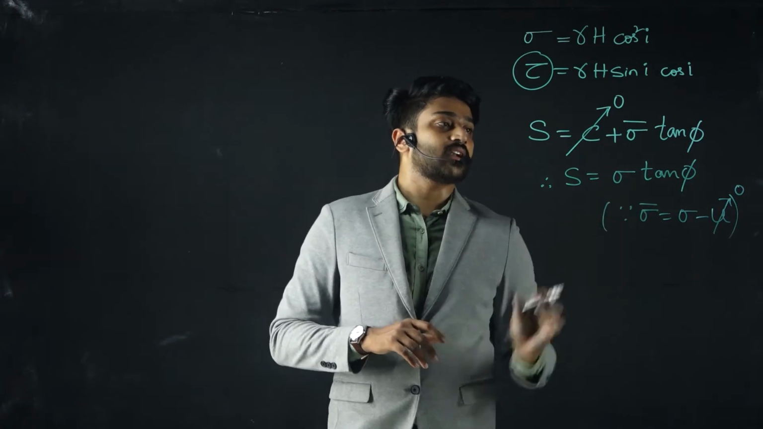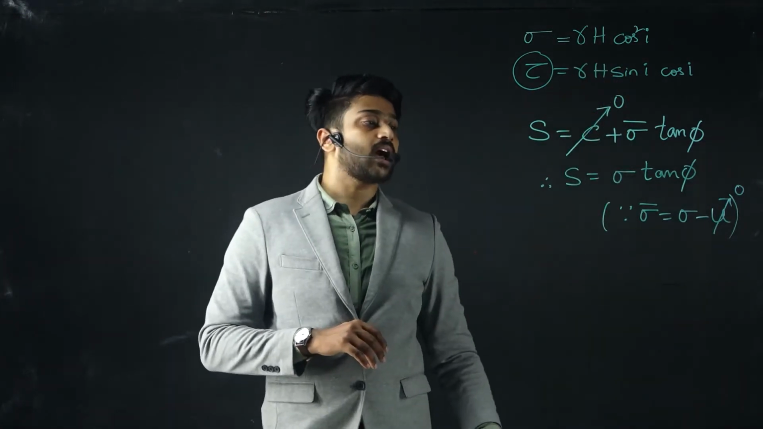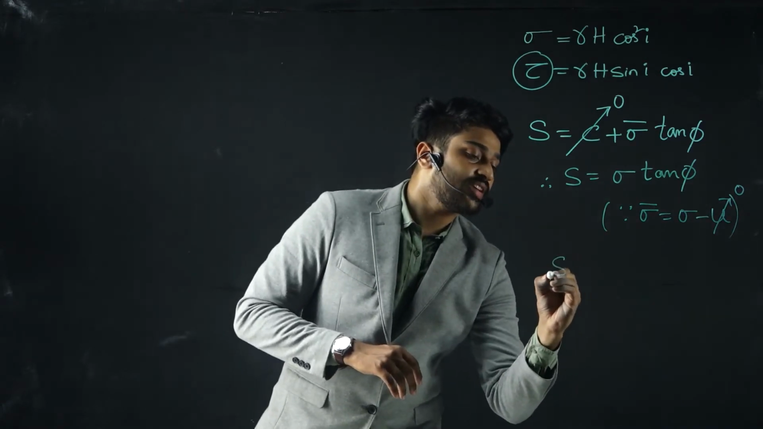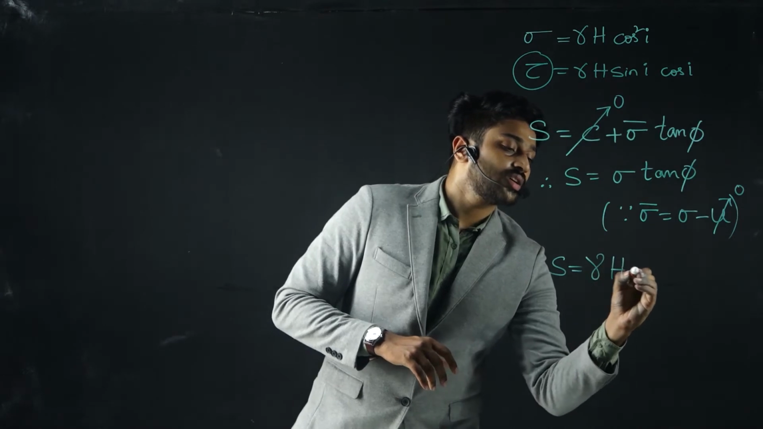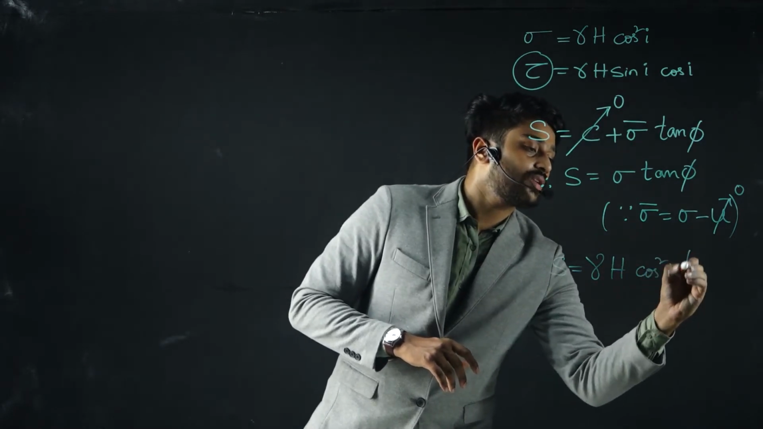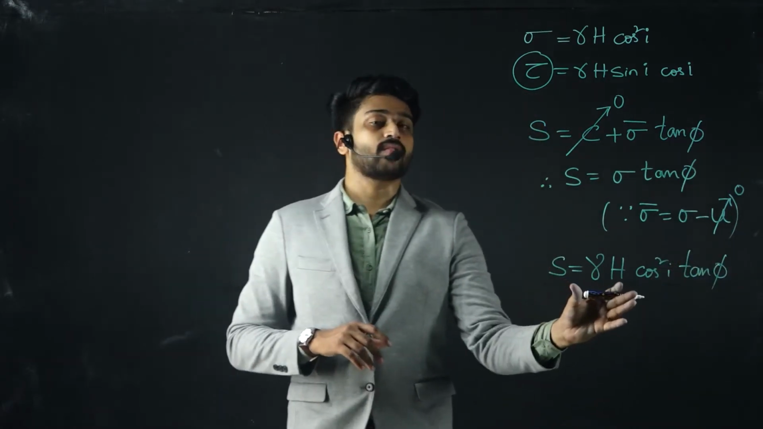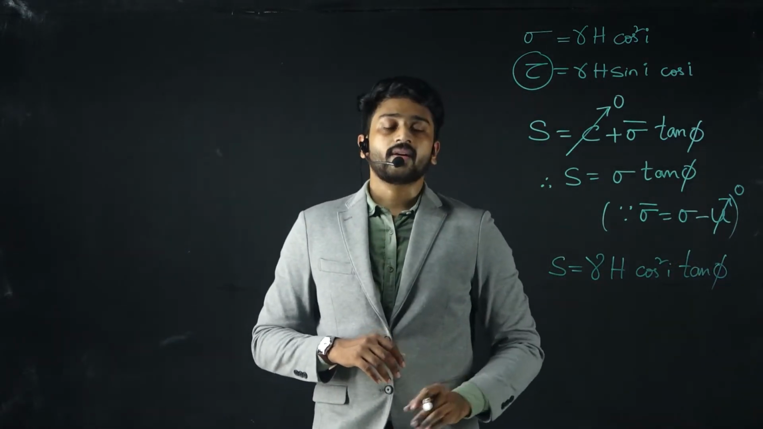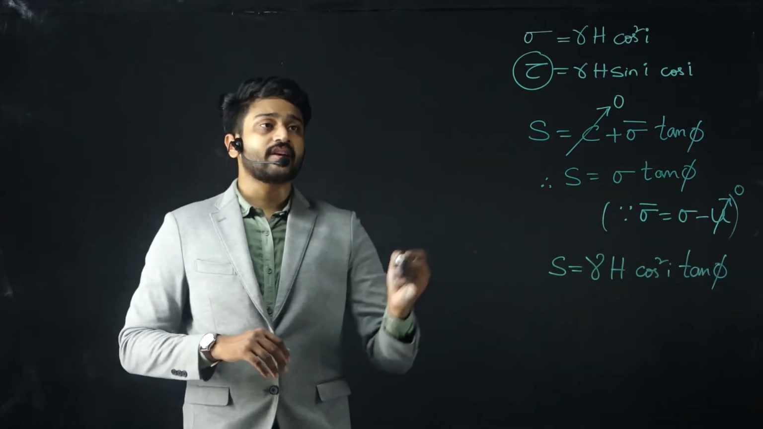So considering this particular term, we know that sigma is gamma h cos square i. Substituting this, we can obtain that S is equal to gamma h cos square i into tan phi. Okay, so this is what we have got S as. Coming to the factor of safety.